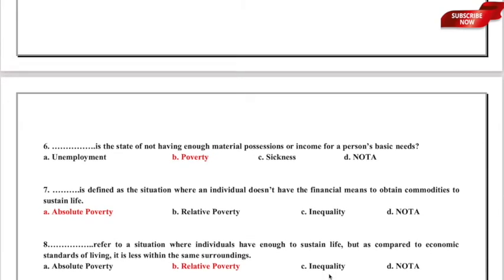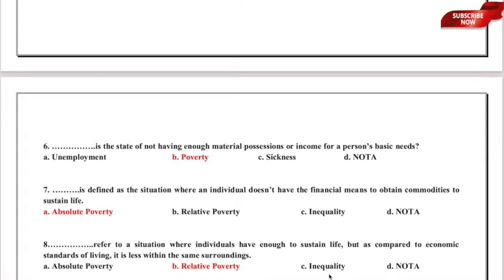The next question is, dash refers to a situation where individual or individuals have enough to sustain life, but as compared to economic standards of living, it is less within the same surrounding. You have enough to sustain a life, but as compared to the economic standards of living, it is less within the same surrounding. That means there are two individuals, individual A and B.